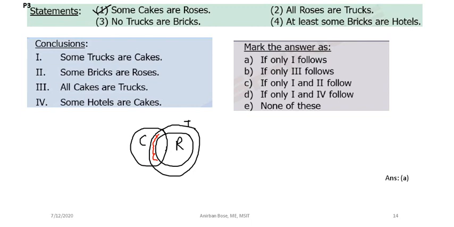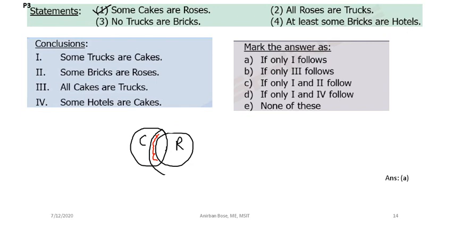This is definitely one of the possibilities, but it is not a bare minimum possibility. So what is the bare minimum possibility? That you have to draw. How can we draw it? Observe carefully.